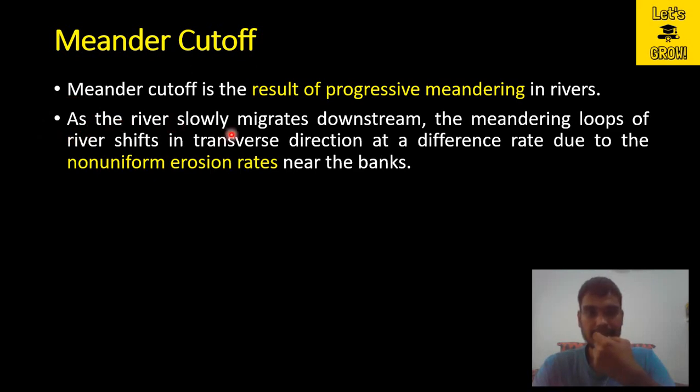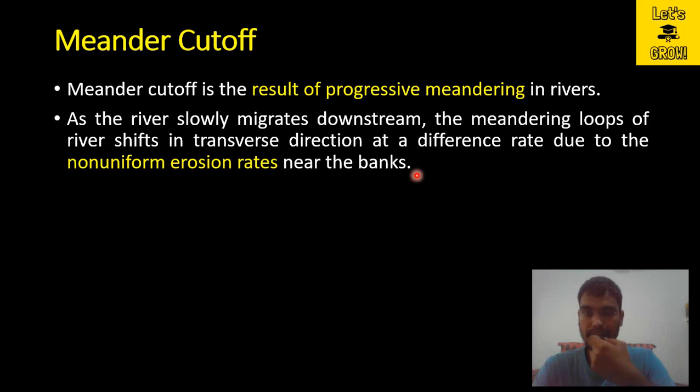As the river slowly migrates downstream, the meandering loops of the river shift in transverse direction at a different rate due to the non-uniform erosion rates near the banks. As we have discussed, meandering is caused due to the turbulence or disturbance in the river.